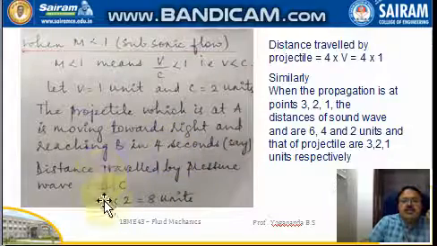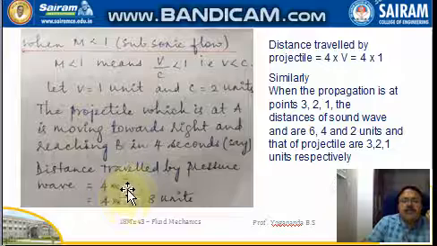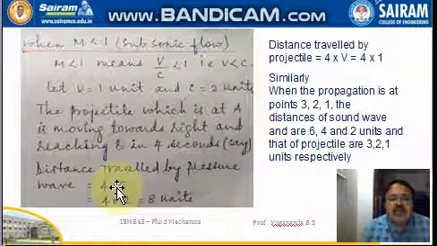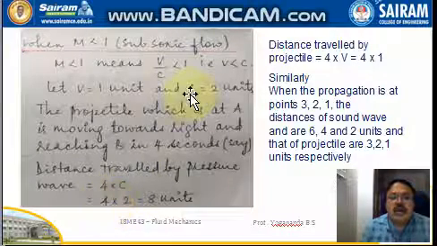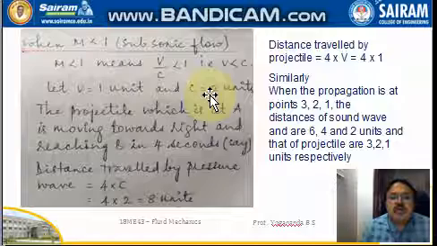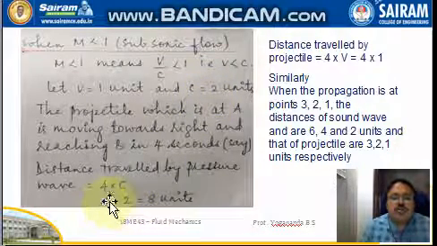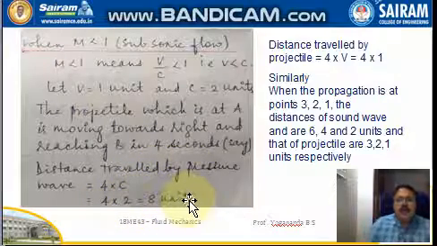The time is 4 seconds and the velocity of the pressure wave is C, which we have taken as 2 units. So the distance traveled by the pressure wave is 4 into 2, that is 8 units.